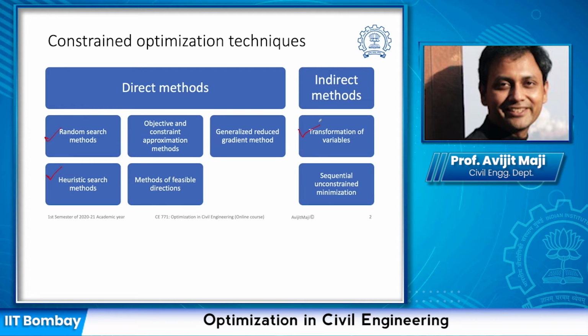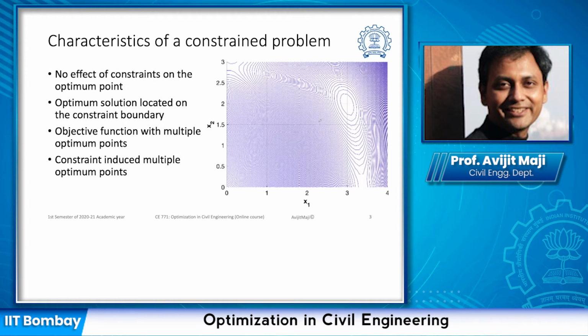Before we start with these methods, let us first understand the characteristics of a constrained problem. Whenever we have a constrained problem, the constraint may or may not have impact. If the constraints are such that they do not have impact, then the problem has no effect of constraint on the optimum solution.